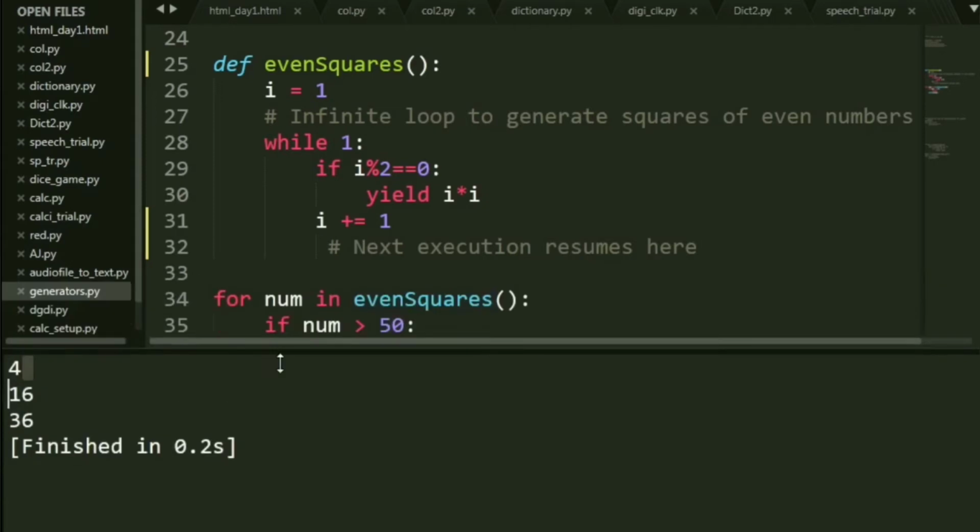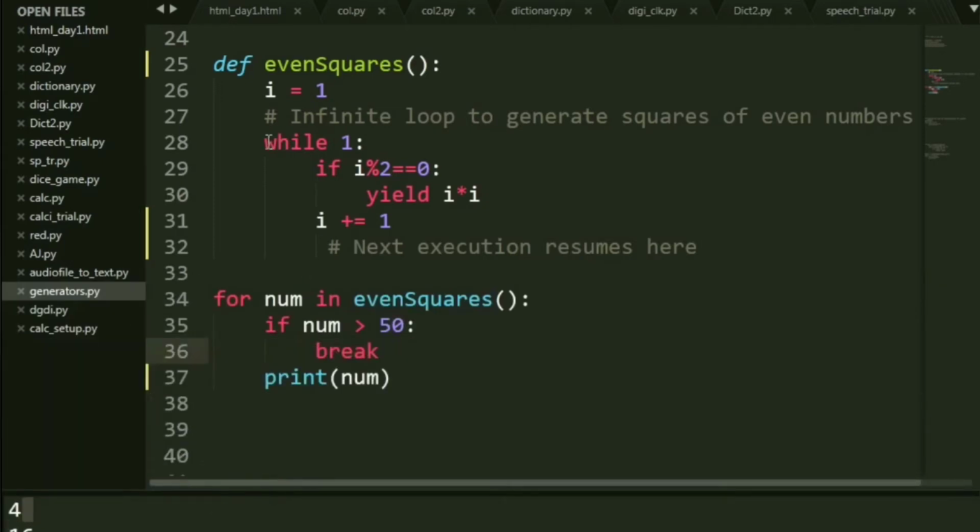Okay. Now the next time we are still actually inside this while loop at the back end and also inside the for loop. So next time after printing 4, it will come back at this position. That is, it will increment I here. It will not start from the beginning of the function again. So this is the importance of yield and the difference between yield and return.